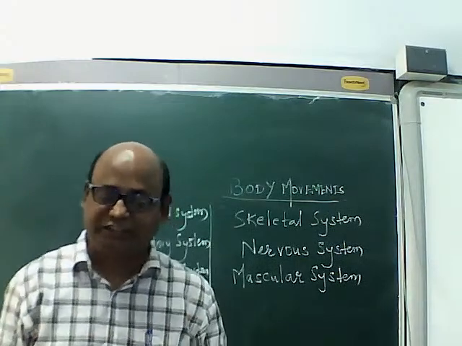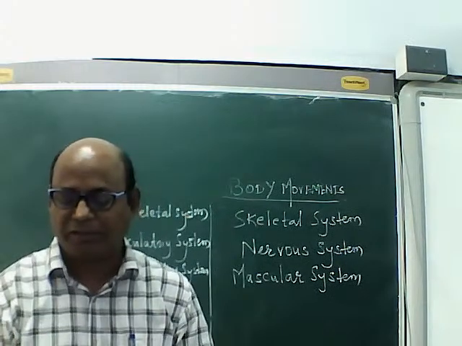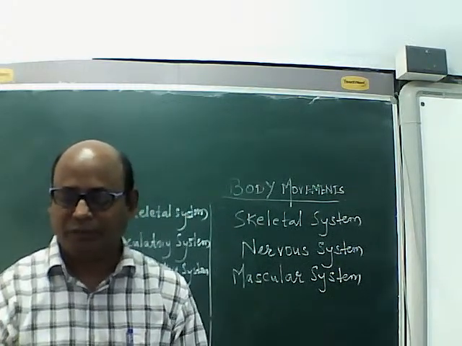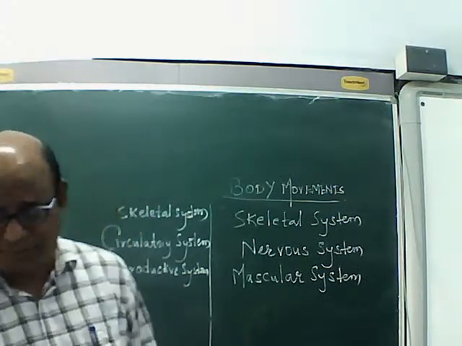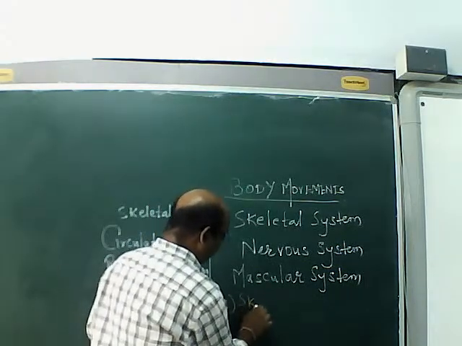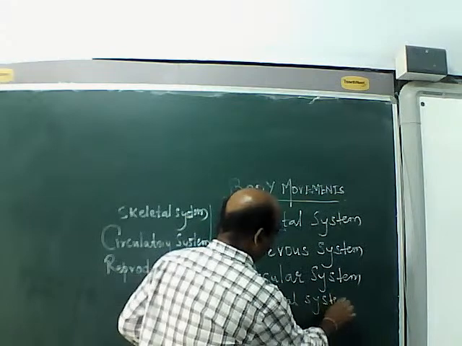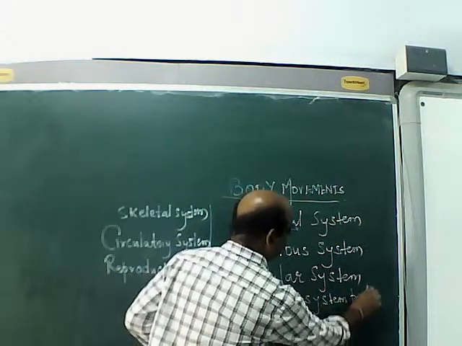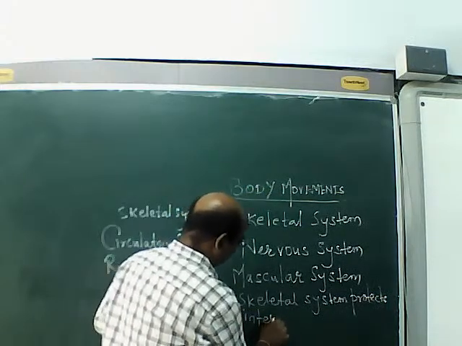Okay, so that is protected by our skull or cranium. Then, like that, the first function of skeletal system is it protects internal organs.